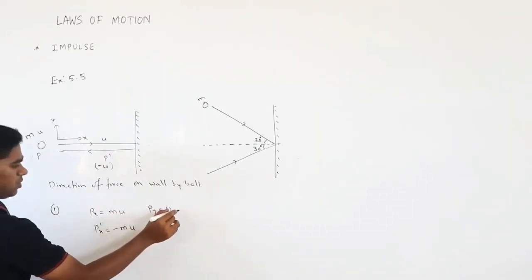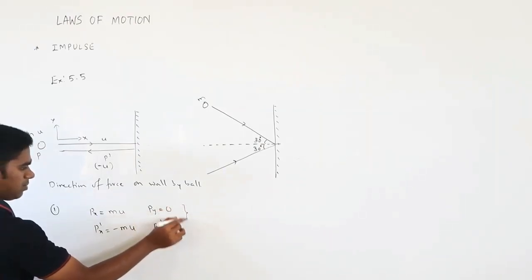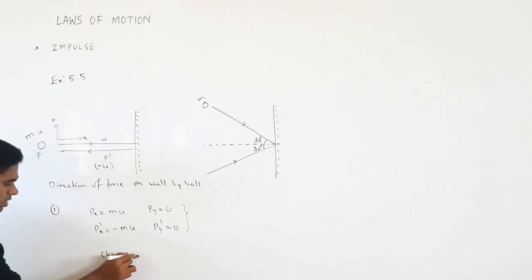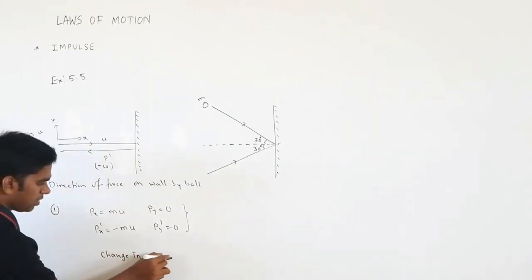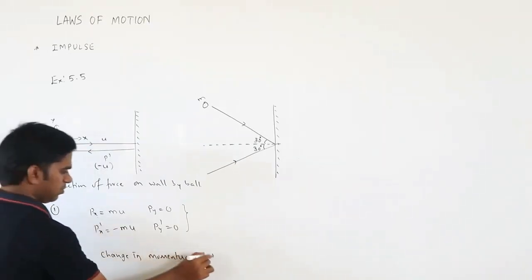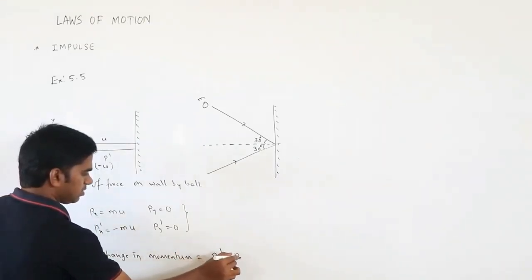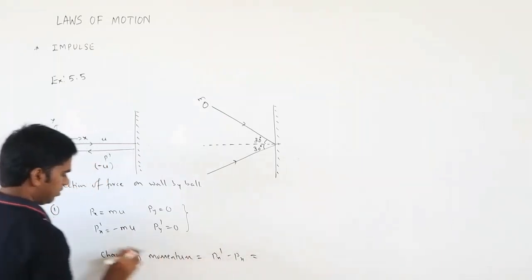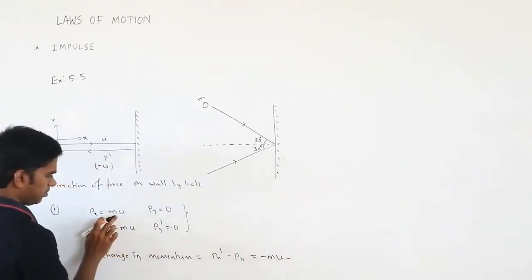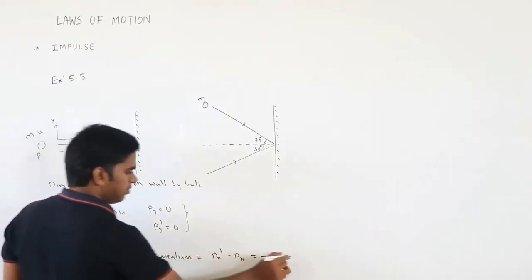So we don't need to study the change in momentum along the y-axis, because both are 0. We can take this one. Change in momentum is equal to final momentum minus initial momentum. That is, final momentum is minus m into u, minus of initial momentum, which is m into u.